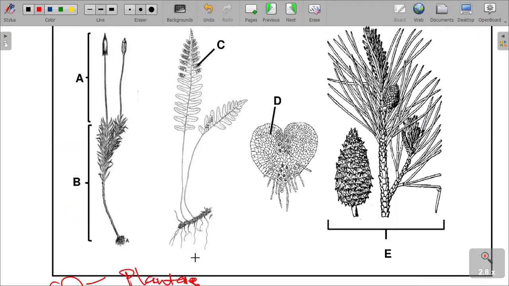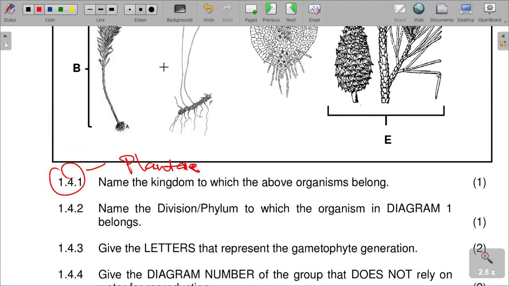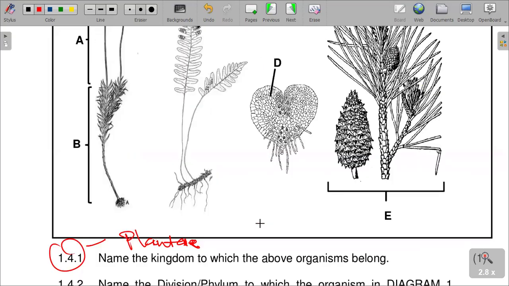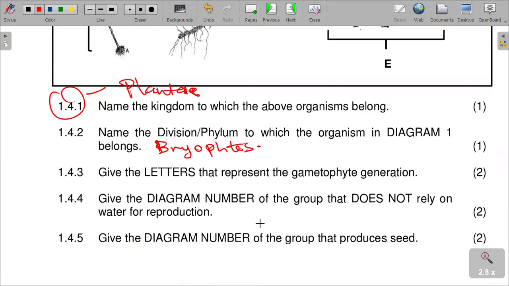They belong to bryophytes. The plants in diagram 1 belong to bryophytes, which is very correct.